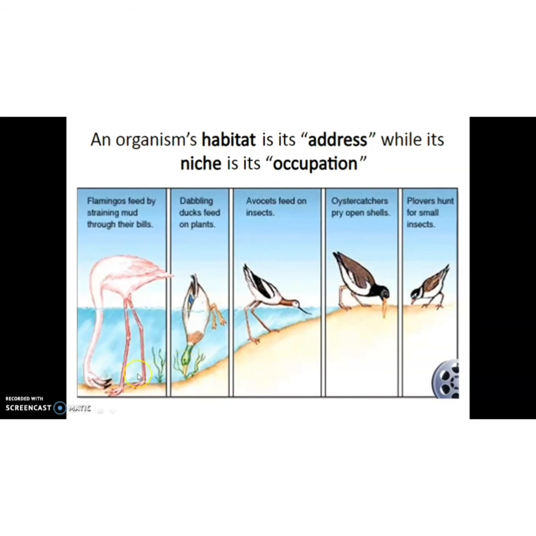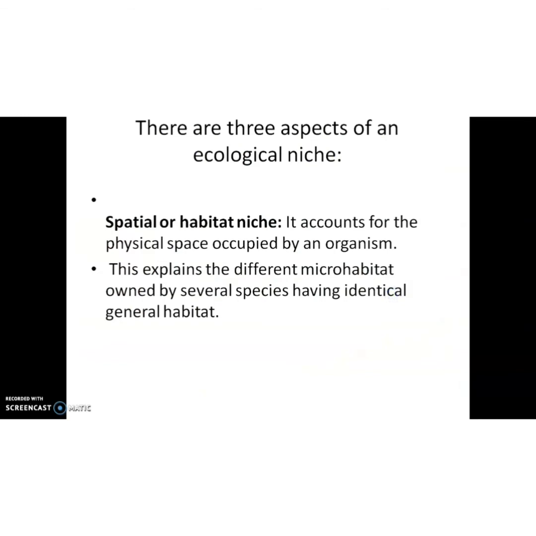So this pond is the habitat for these five species. But for the flamingos, this area is the niche. For the duck, the next area is its niche. And in case of plovers, this coastal area is its niche. Clear? Now, the idea of habitat and niche is clear, children? Okay. Then, the types of niche.